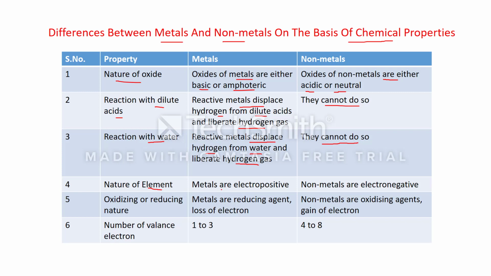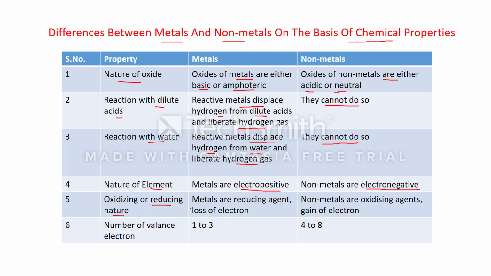Nature of element. Metals are electropositive and non-metals are electronegative. What is the meaning of electropositive and electronegative? Metals have the tendency to lose electrons and form positive ions. This is called electropositive nature. And non-metals have the tendency to gain electrons and form negative ions. That's why non-metals are known as electronegative.